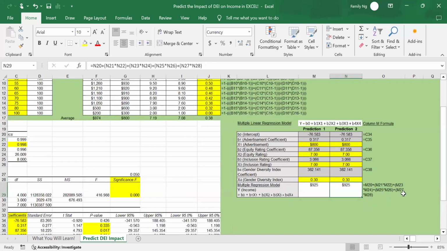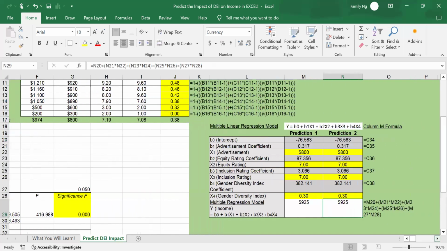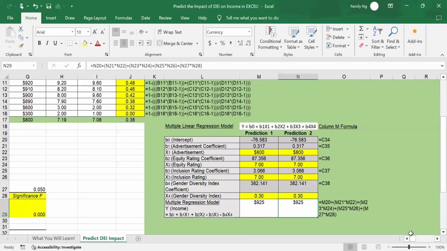Okay, let's make this bigger so you can see. Now, if I increase my advertising budget from 800 to 2,000, what happens? When I spend more on advertisement, from 800 to 2,000, my income increases from 925 to 1,306.